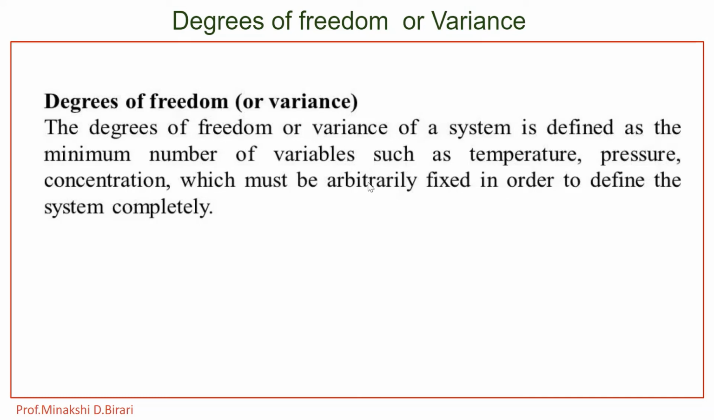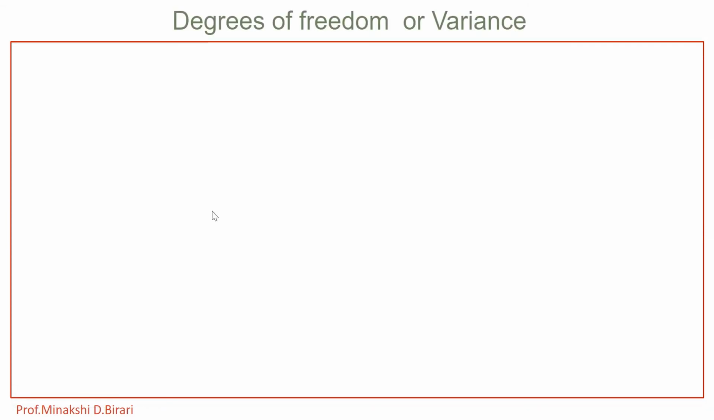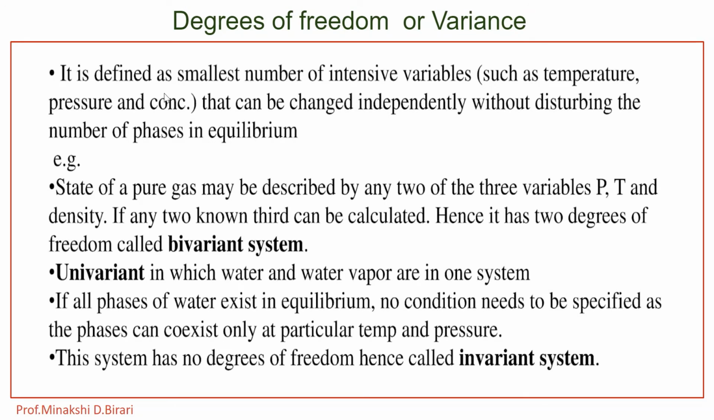Degrees of freedom or variance of a system is defined as the minimum number of variables such as temperature, pressure, concentration, which must be arbitrarily fixed in order to define the system completely. Or, the smallest number of intensive variables such as temperature, pressure and concentration that can be changed independently without disturbing the number of phases in equilibrium.